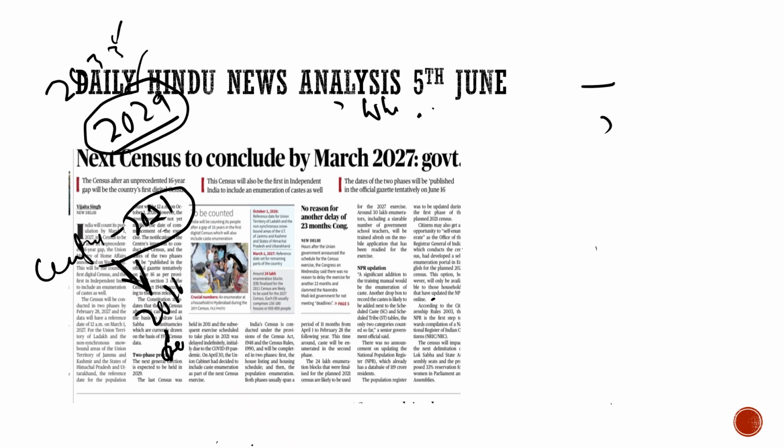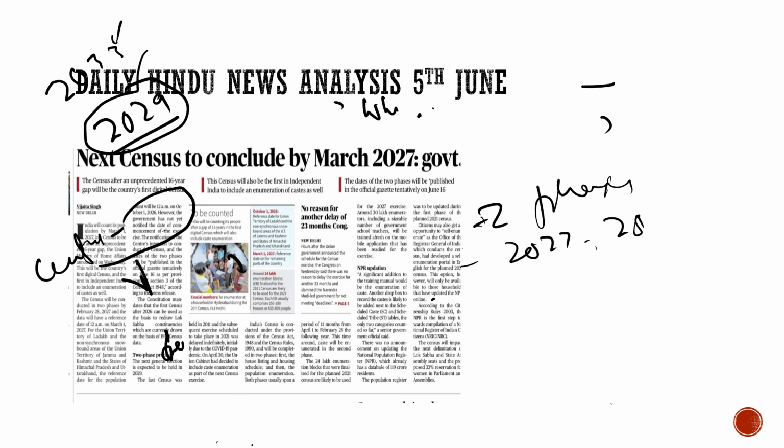Please do remember that the census would be conducted in 2 phases, from 2027 till 2028. It would take approximately 11 months in the whole process.